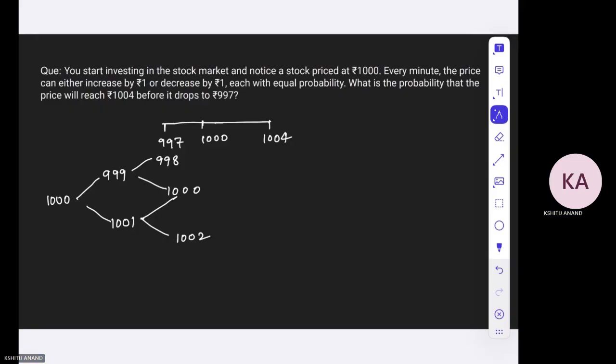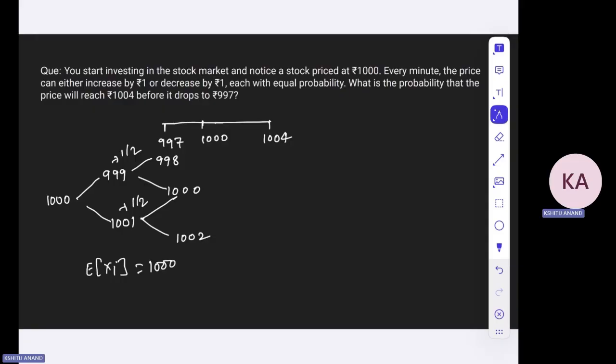One thing you should notice is that at any stage, the expected value of x at any time step would be 1000 only. You can check it: 999 with a probability of half and 1001 with a probability of half, so it would lead to an expectation of 1000. Similarly, at any other time step, the expected value will be 1000. So what I can do is use the optional stopping theorem.